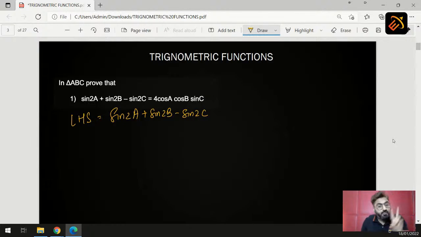So let us consider the first two terms: sin 2A plus sin 2B, meaning sin plus sin. What is sin plus sin? Sin plus sin is 2 sin cos. So it becomes 2 sin (2A plus 2B by 2) into cos (2A minus 2B by 2). The 2 cancels, so what will we get in the next step?